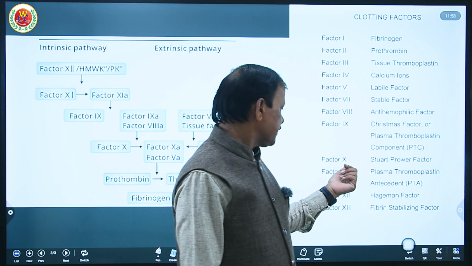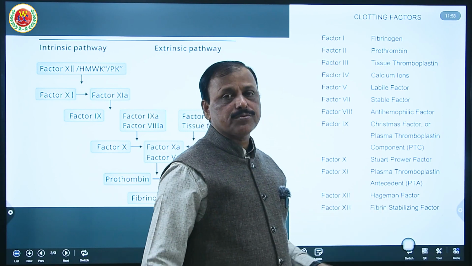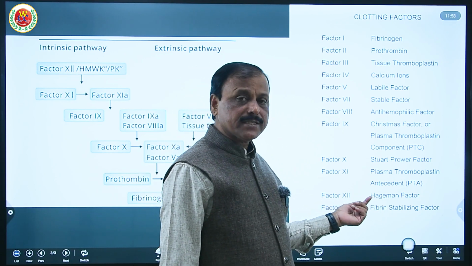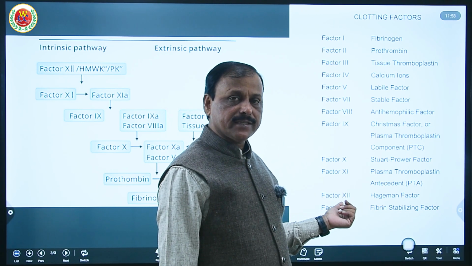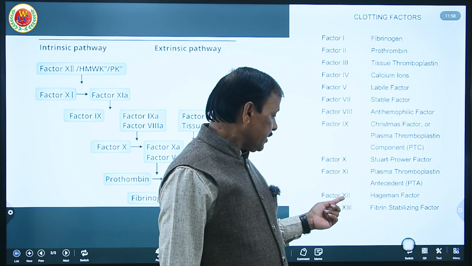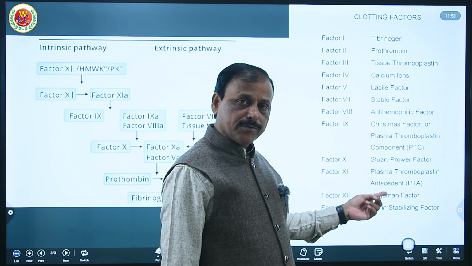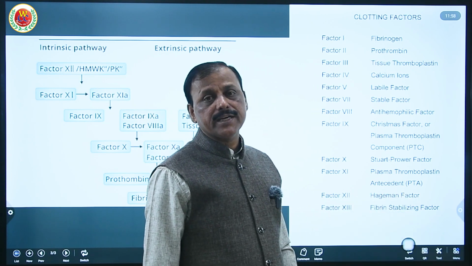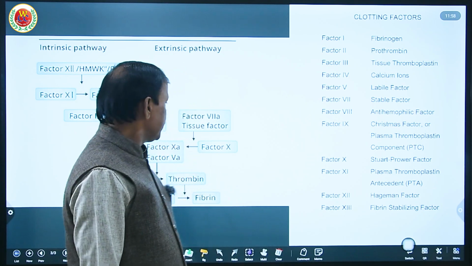Okay, so Stewart factor, that 10th factor, is given. Yes, Hagman factor is also given. It is the 12th factor. So a question can be asked that Hagman factor is 11th, 12th, 13th, or 10th. So that's what we have to remember. Any out of these 4 will be given as the 12th factor involved in blood coagulation. You have to take the Hagman factor. So please remember this list of factors that is given.